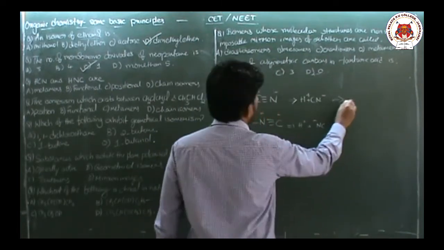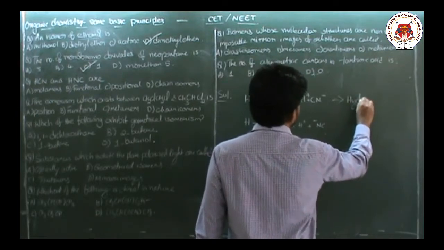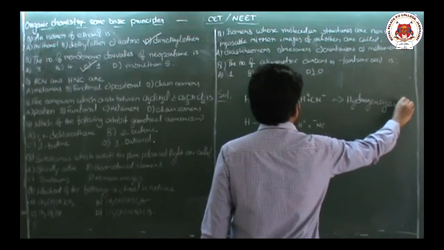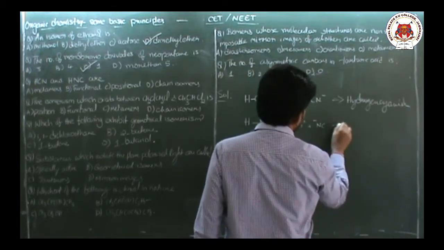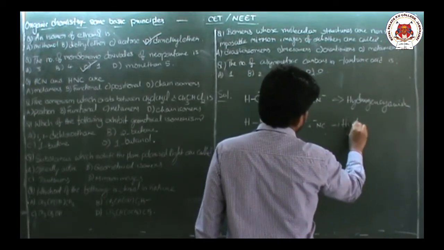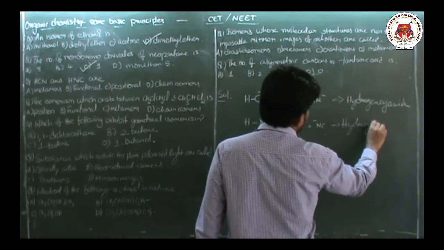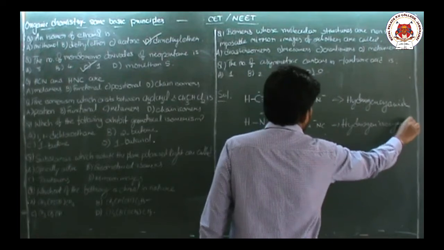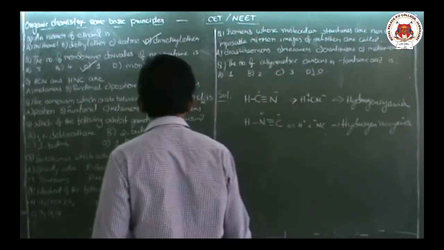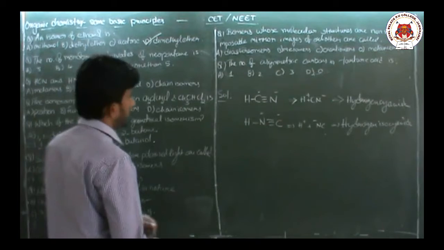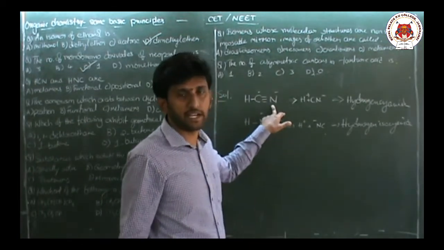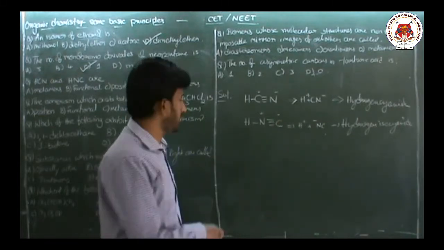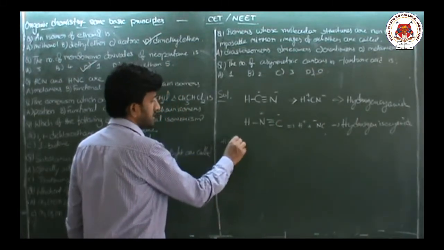Now this is called hydrogen cyanide. This is hydrogen isocyanide. Okay. Now that means this is one functional group, the cyanide functional group, and the other is the isocyanide functional group. So two functional groups are there with the same formula, HNC.